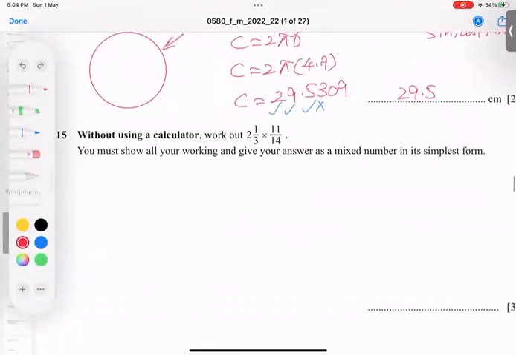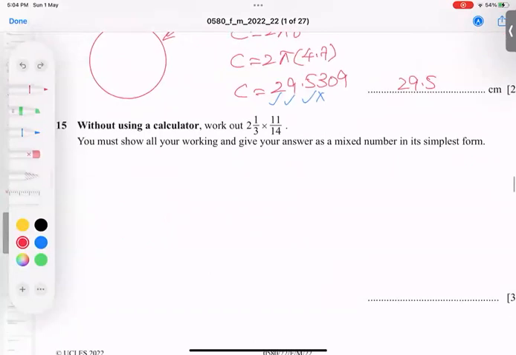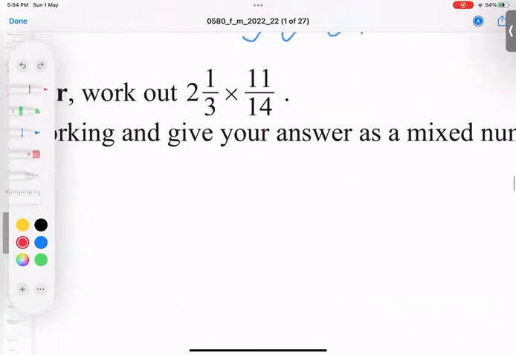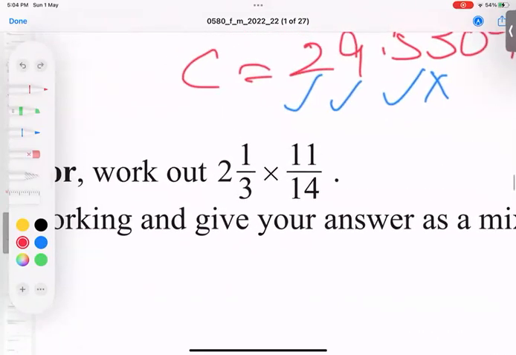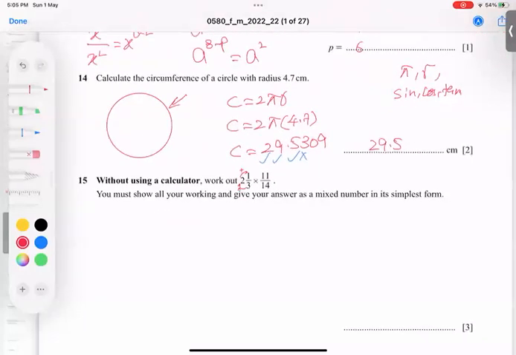So let's talk about the next one. Without using a calculator, work out this mixed fraction. How do we break it and form it? This 3 always multiplies, and then the answer, you will add in it. This is a basic property.